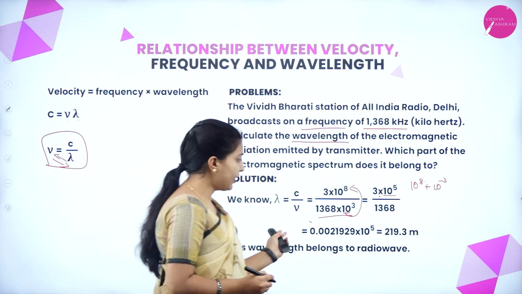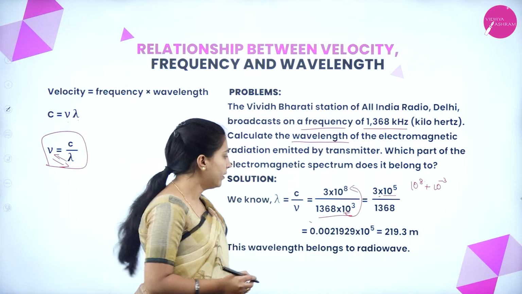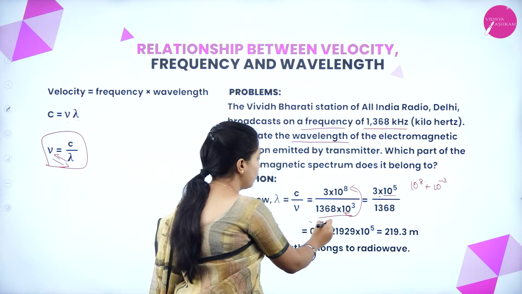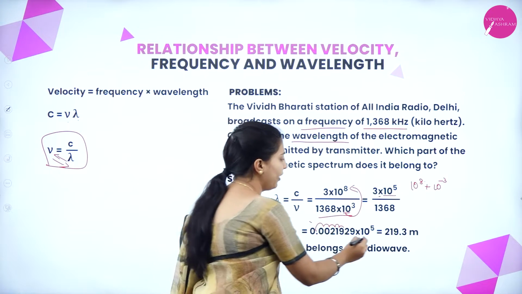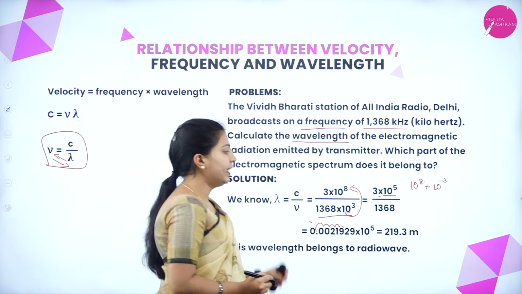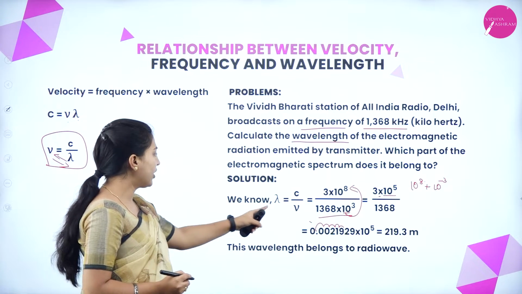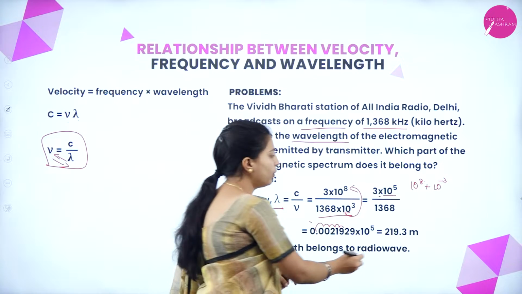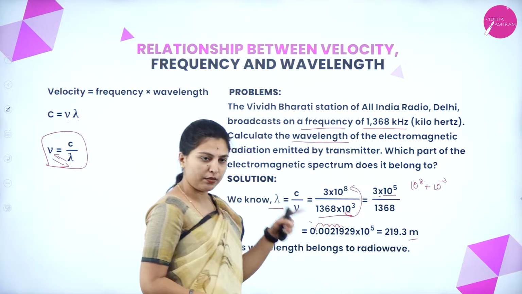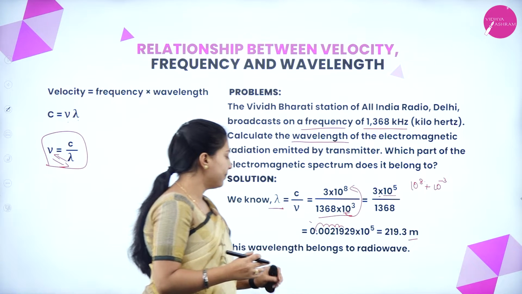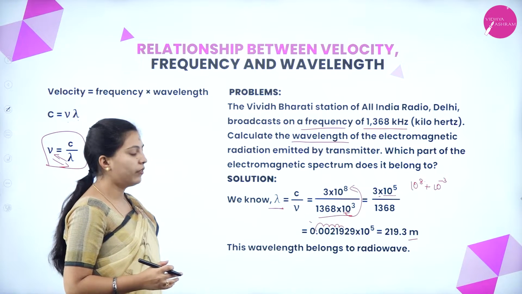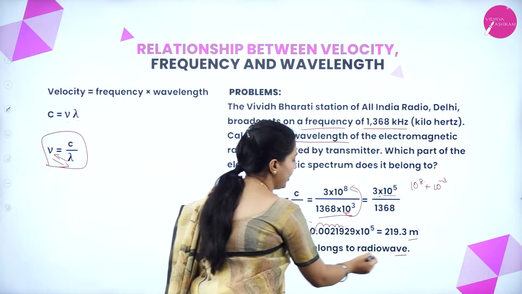Rounding this off, we get 219.3 meter. Since we are calculating the wavelength, we have to write its unit, that is meter. After getting this, this wavelength region belongs to radio waves.